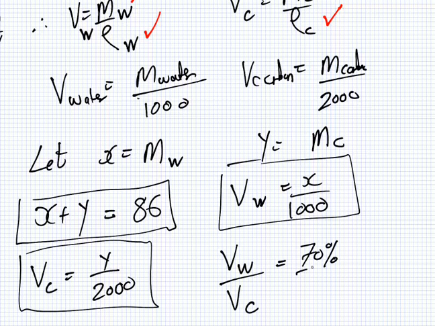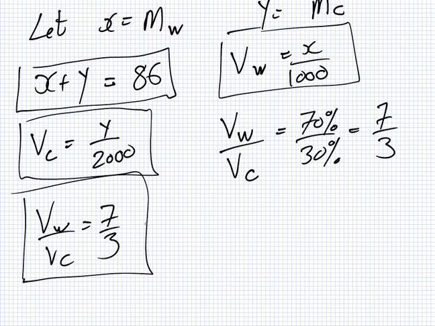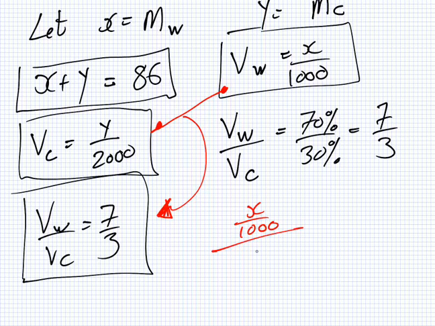Volume of the water is the mass of the water divided by 1,000. And the volume of the carbon is the mass of the carbon, which we don't know, divided by 2,000. But what we do... You okay there, KJ? What's wrong? You said, what's the volume of the 86 kg man? Yeah, so that's the total volume. What's the problem?